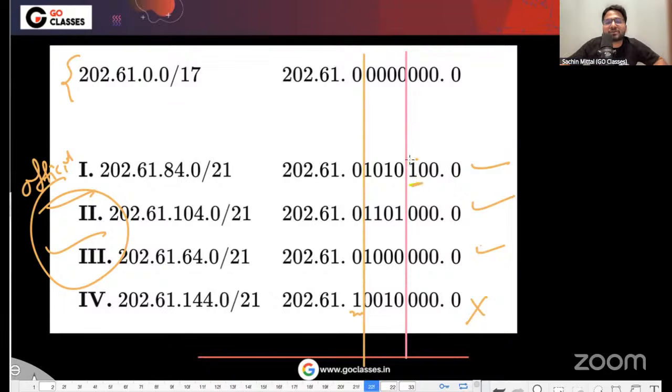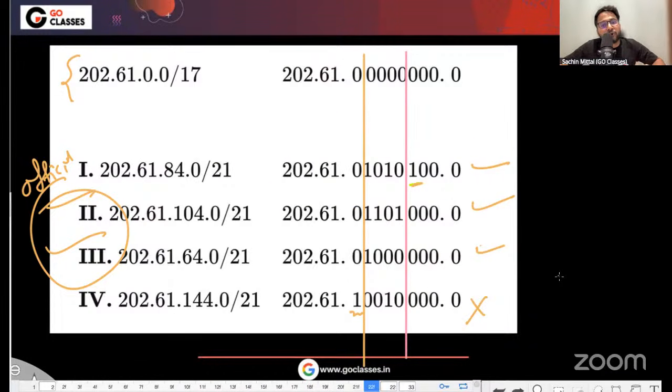Actually, it doesn't make sense to have host ID 1 or 0 whenever you have slash notation. Slash notation itself says that you ignore this number. It can be varying, but this number is fixed. So in GATE 2020 also they gave the same question, and they made the same mistake. I would call it a mistake, because otherwise this will be a blunder, a kind of disaster for the GATE aspirant. They will be learning the wrong concept. It is not correct that you must write the network ID here.